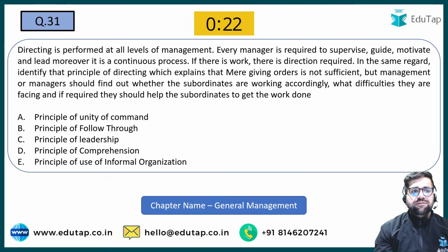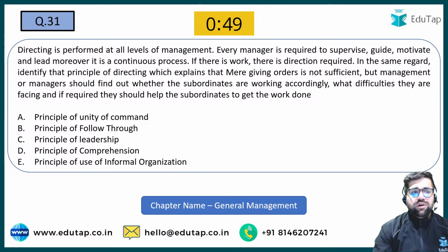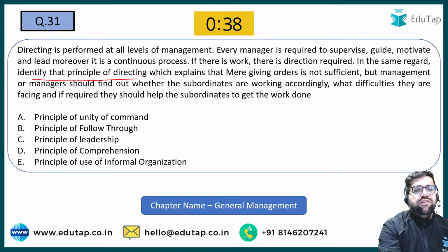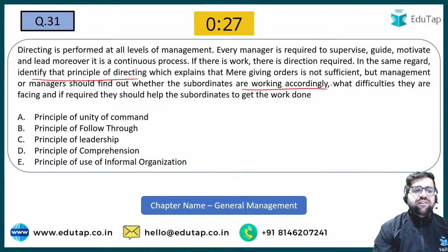Now let's move to 31. Again, I will read it for you. Try to mark your answers by then. Directing is performed at all the levels of management. Every manager is required to supervise, guide, motivate and lead. Moreover, it's a continuous process. If there is work, direction is required. In the same regard, identify the principle of directing which explains that mere giving of orders is not sufficient, but the manager should try to find out whether the subordinates are working accordingly or not, what difficulties they are facing, and if required, they should help the subordinates so that the work gets done.